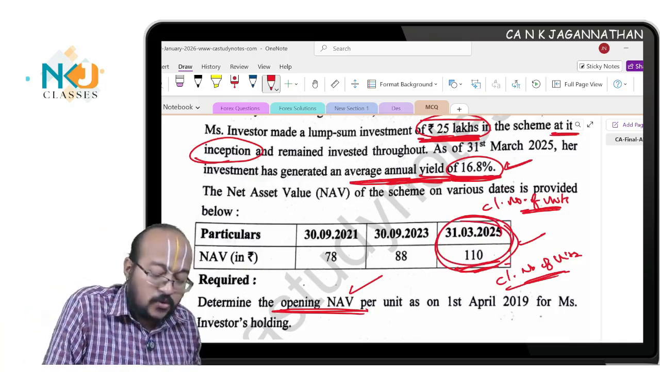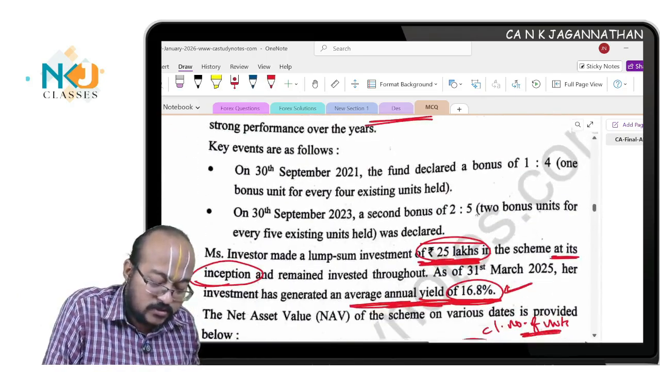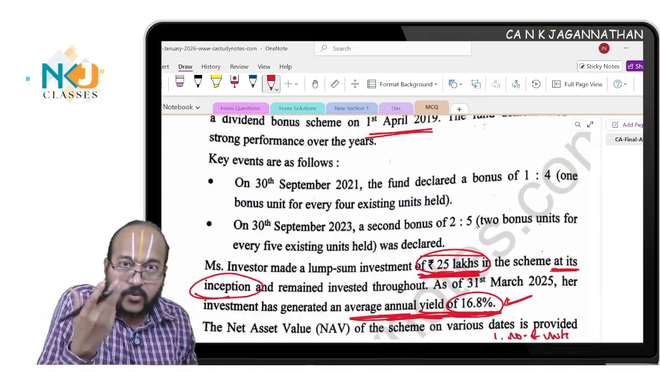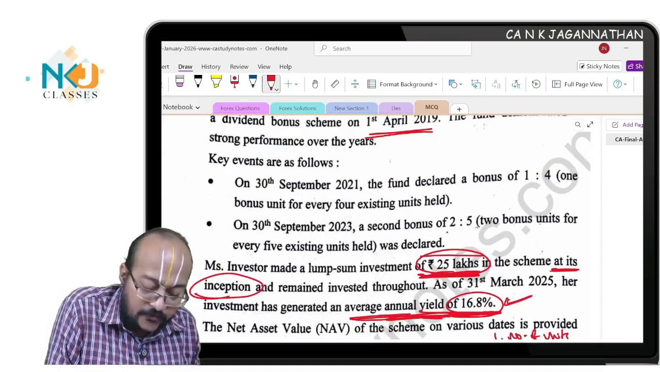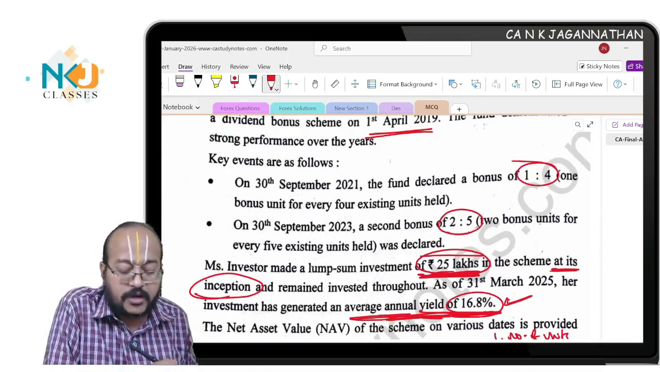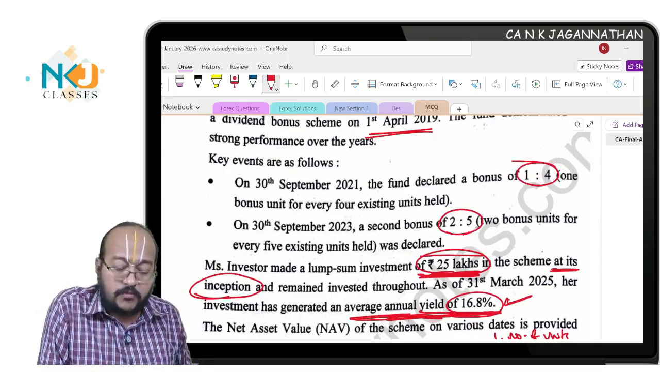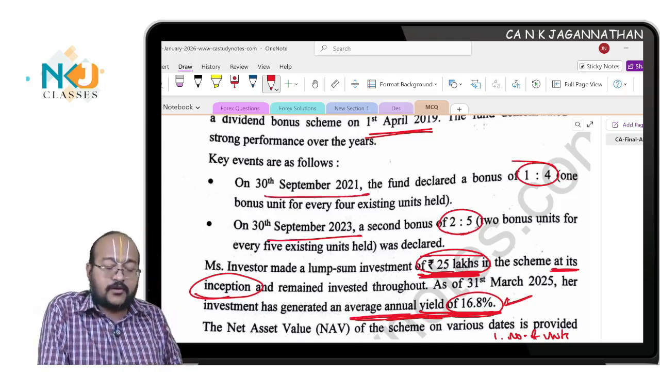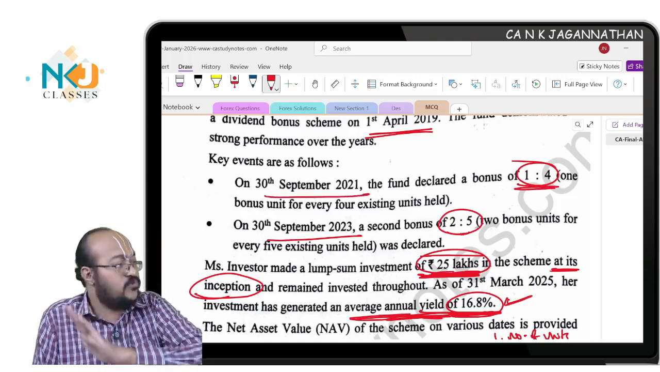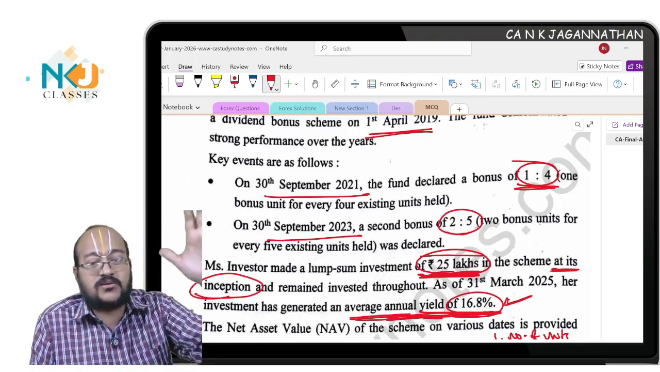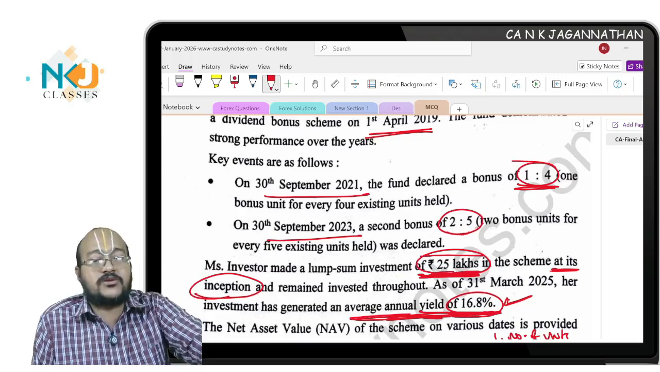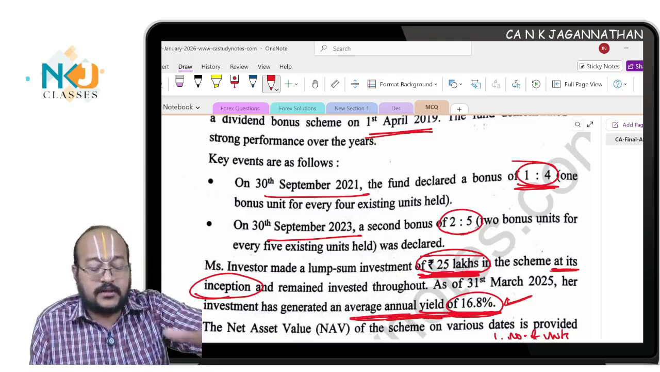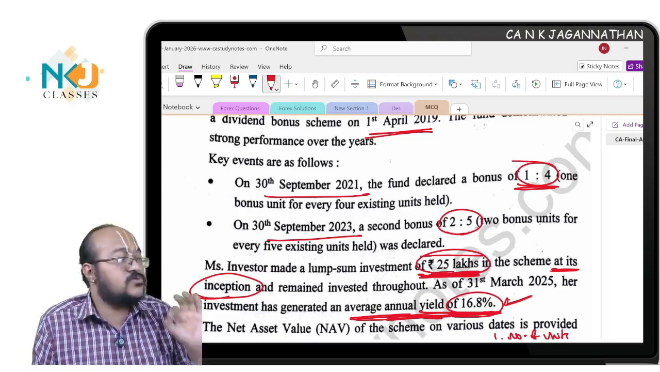This closing number of units is not the only thing. You achieved this unit count after receiving 2 bonuses in between, which means 2:5, you received 1 bonus on 30th September, and on 30th September 2021 you also received a 1:4 bonus. You have to do reverse calculation. I don't want to discuss all the solution here. It's not an issue. If you want, I can do a separate video for that. Now our concern is to analyze the paper.